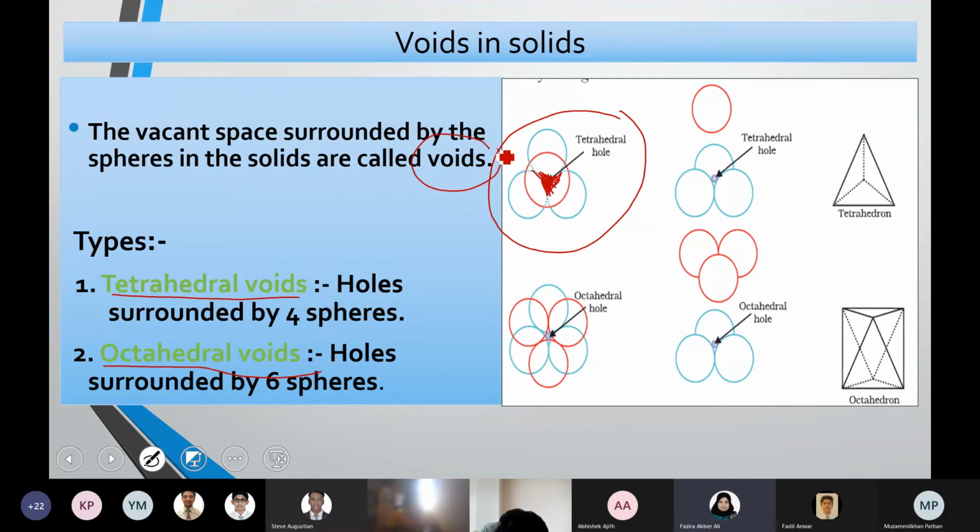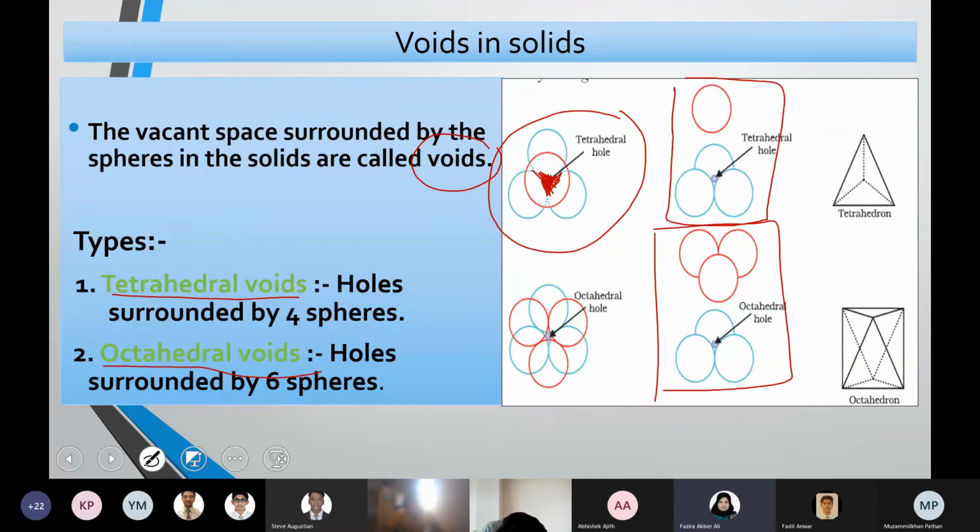So voids are classified into 2. If it is surrounded by 4 particles, we call it tetrahedral voids. If it is surrounded by 6 particles, we call it octahedral voids. So tetrahedral: 3 at the bottom first layer and 1 in the second layer. Octahedral means 3 and 3 in each layer.